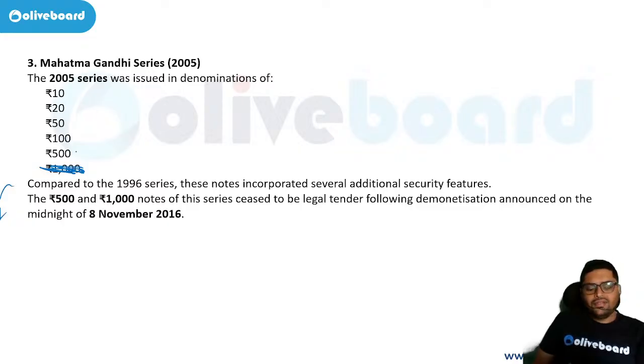Compared to the 1996 series, these notes incorporated several additional security features. 500,000 notes of this series ceased to be legal tender. So I told you, following demonetization announced at midnight of 8 November. Okay,